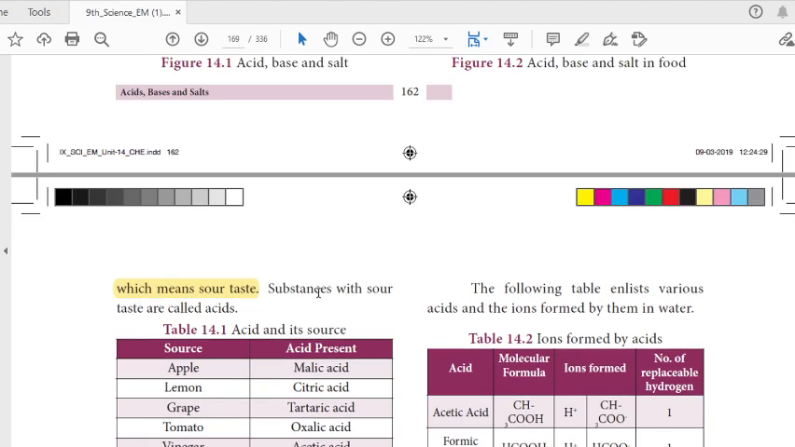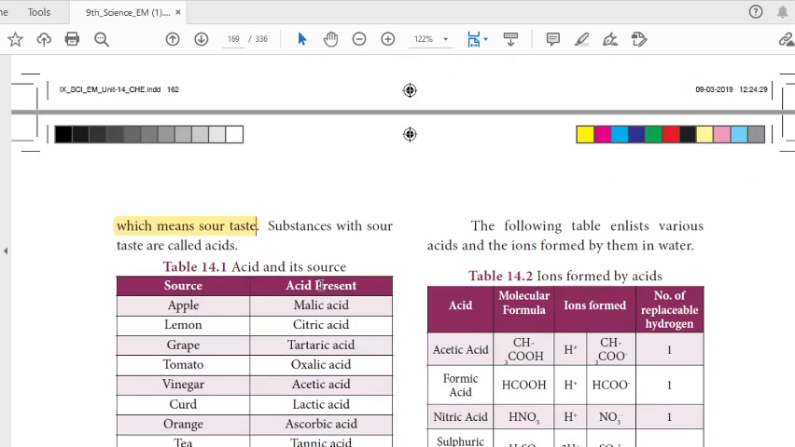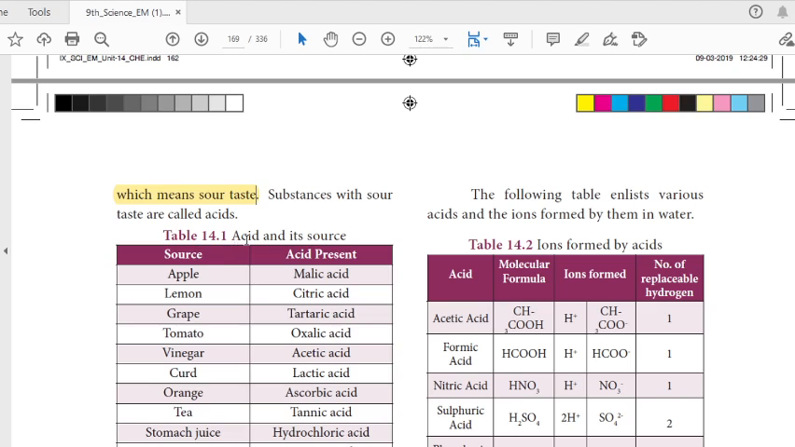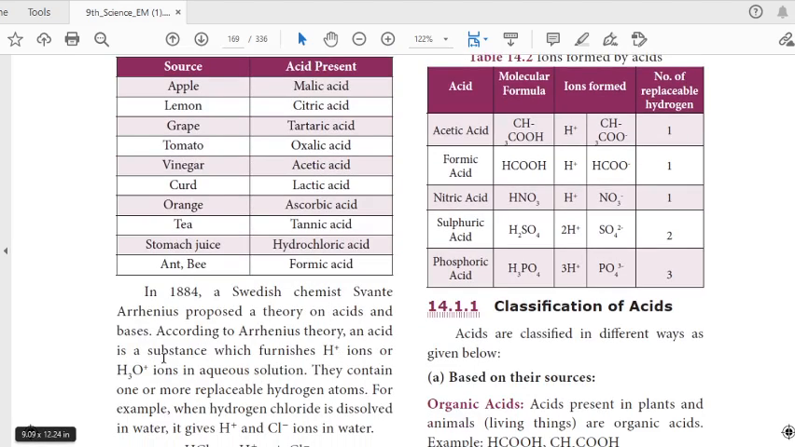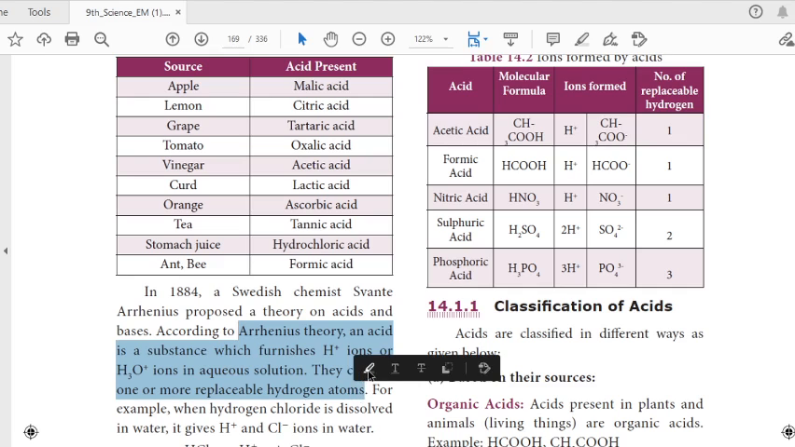These are the things you already know. And table 14.1 is very important. It discusses the various types of sources and the acids present in them. Next we discuss the Arrhenius theory. Arrhenius theory: an acid is a substance which gives H plus and or hydronium ions in aqueous solution. They contain one or more replaceable hydrogen atoms. This is a very important theory, the Arrhenius theory. It's a 2-mark question.